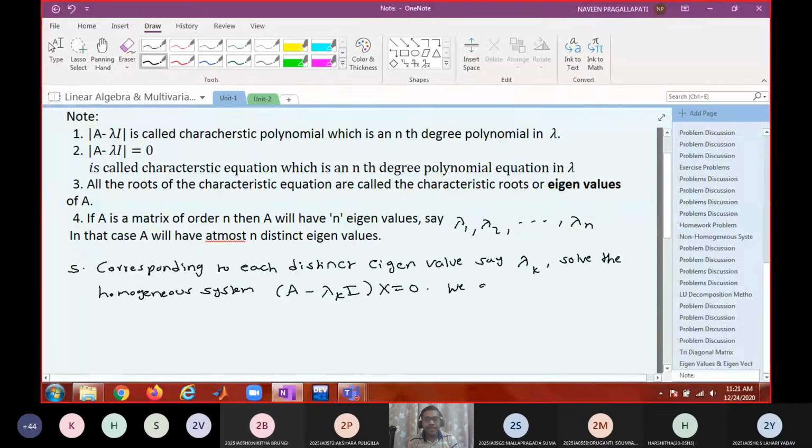We get infinite non-zero solutions. In fact, except 0, all the remaining are going to be non-zero only.